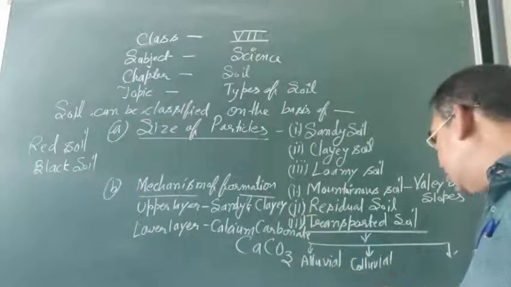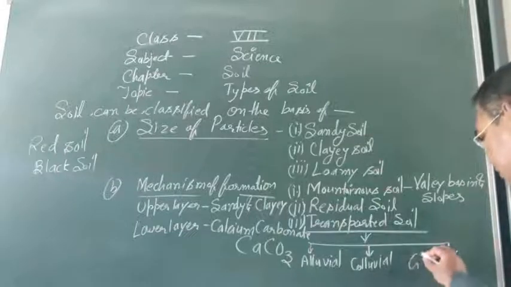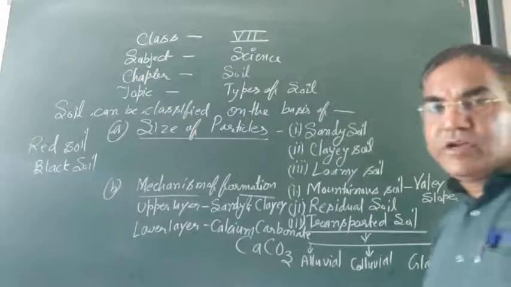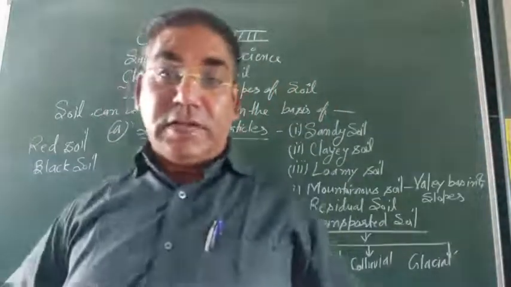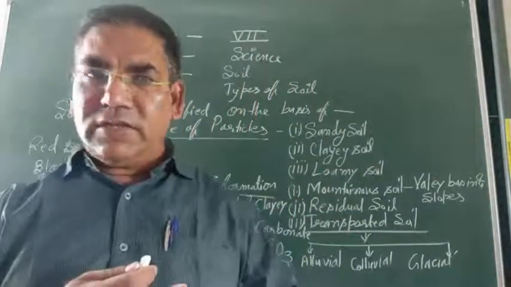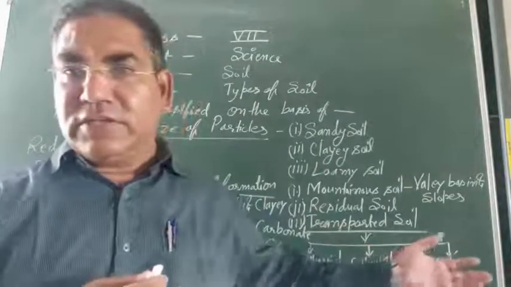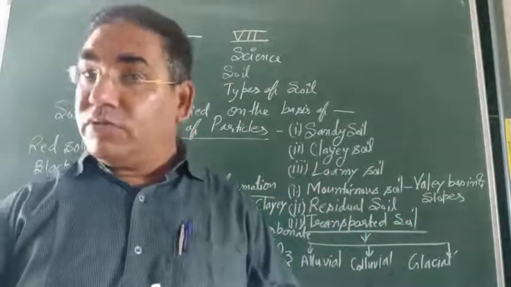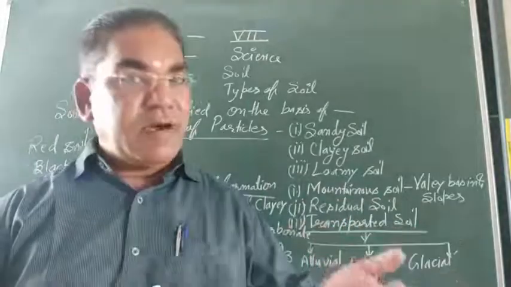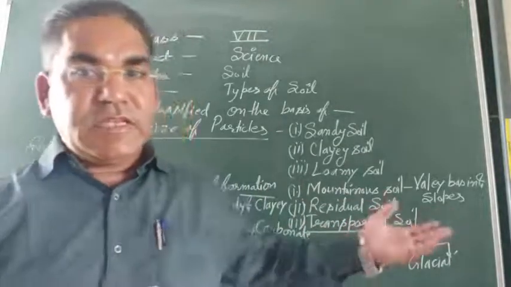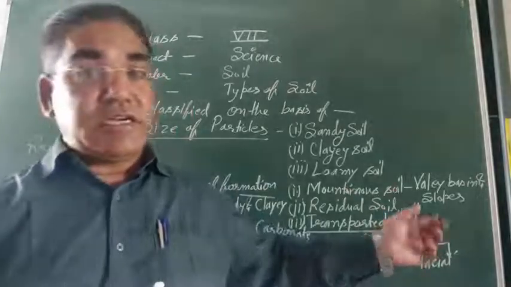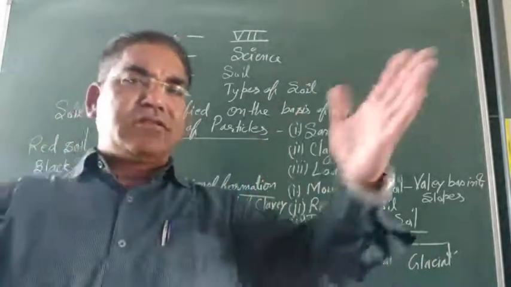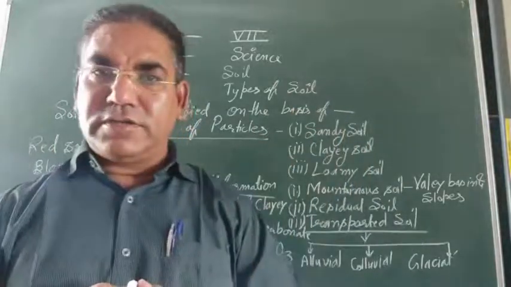Now next one, glacial soil. The soil which is mostly covered by glaciers, ice, snow, in mountain regions, the Himalayan region, contains glacial soil. They contain large boulders.